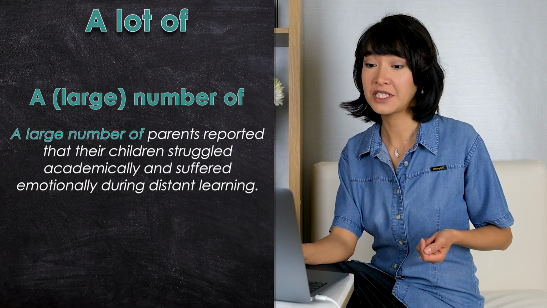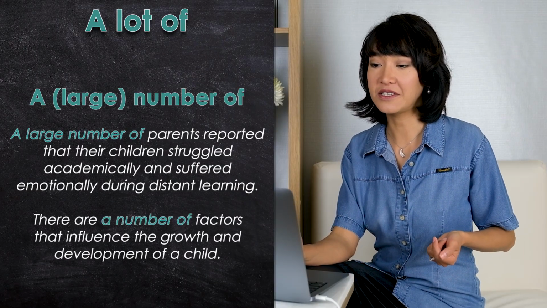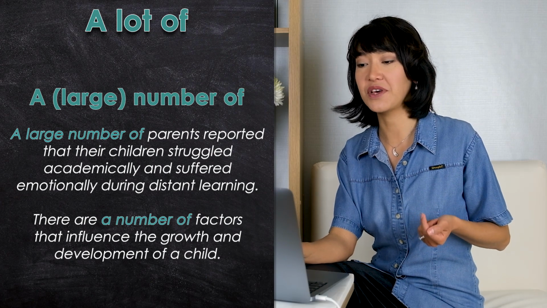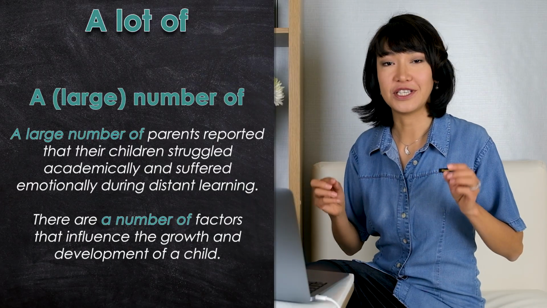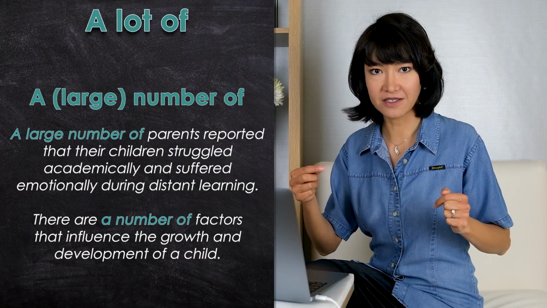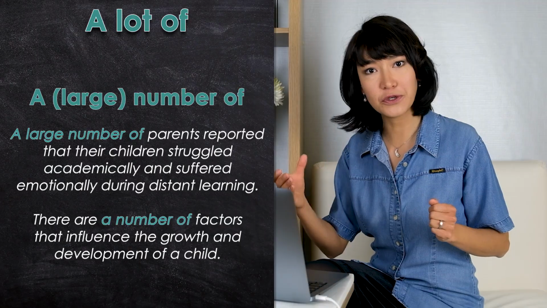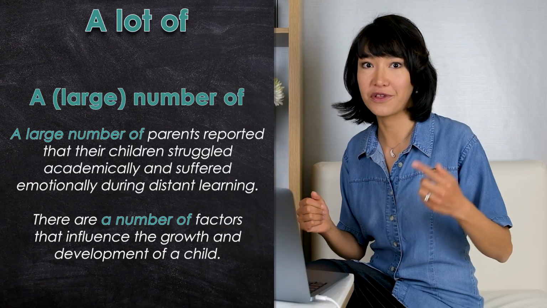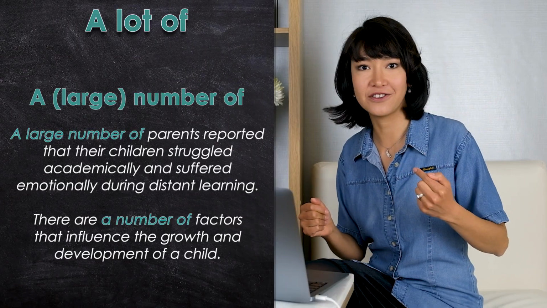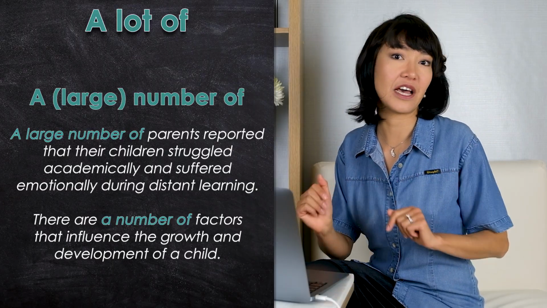Or, there are a number of factors that influence the growth and development of a child. Please note that if you have a number of factors, so the word factors is plural, so you say a number of factors are, or there are a number of factors, just like with a lot of.